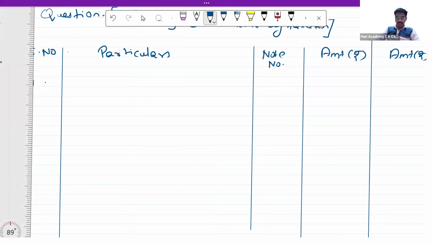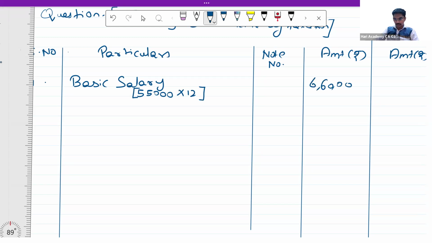Serial number 1 is basic salary. Basic salary is rupees 55,000 per month. So this comes to 6,60,000. Okay.